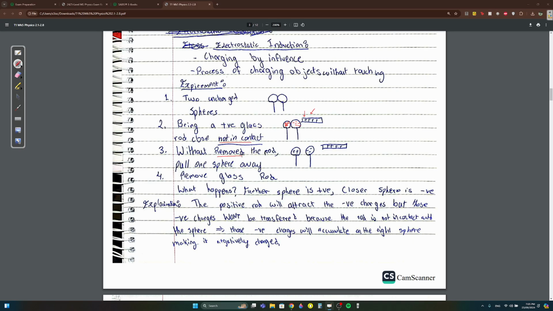Now, without removing the rod, pull one sphere away. The one that you pulled will just be positive. What happens? Here's the interpretation. The further sphere is positive, the closer sphere is negative. Why? Because the positive rod will attract the negative charges, but those negative charges won't be transferred. Why will those negative charges not flow to the rod? Because the rod is at a distance, it's not touching, and you can only transfer charge if they're touching. Those negative charges will accumulate on the right sphere, making it negatively charged.